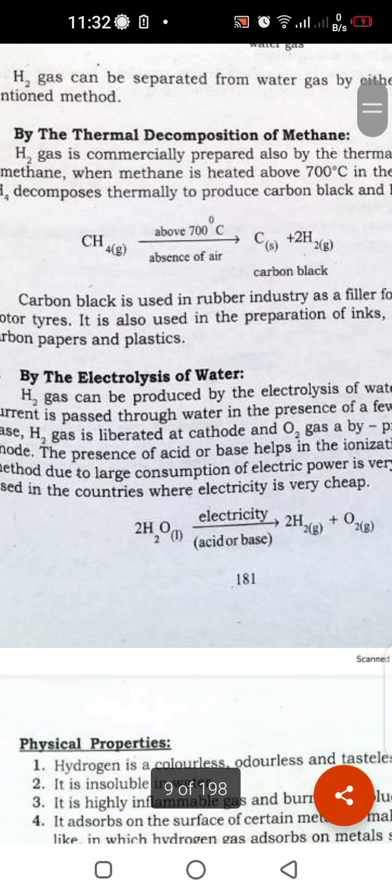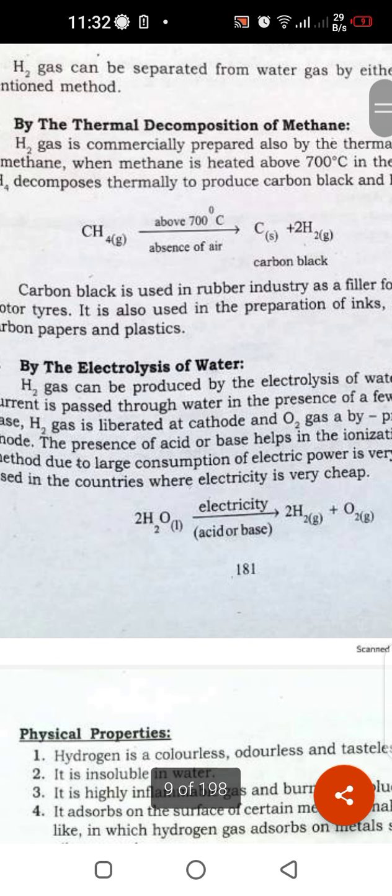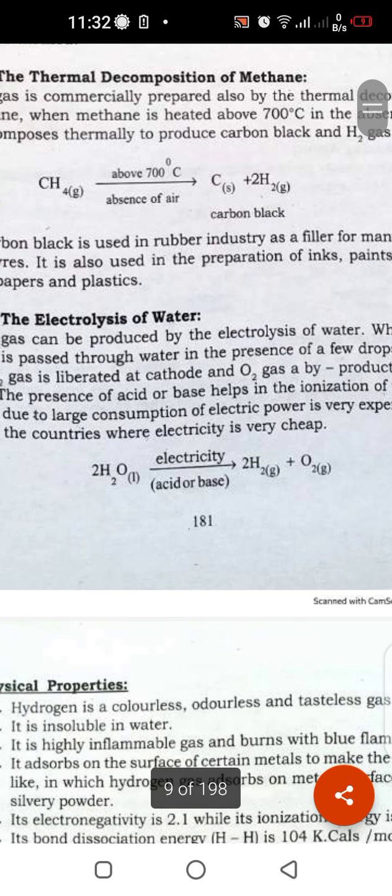Number 4, by electrolysis of water. By passing electricity, with anode and cathode placed, water is separated. As you know, water itself is a non-electrolyte, so in the presence of even one drop of acid, water becomes acidified and then undergoes electrolysis. By passing electricity, it decomposes and breaks up into hydrogen and oxygen.